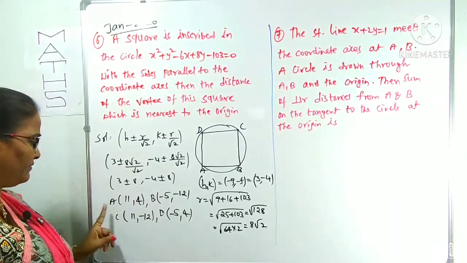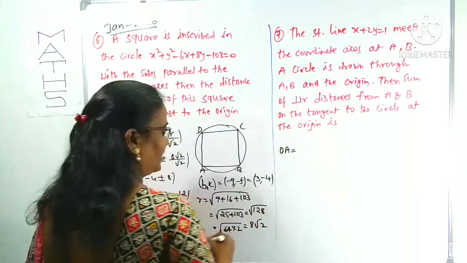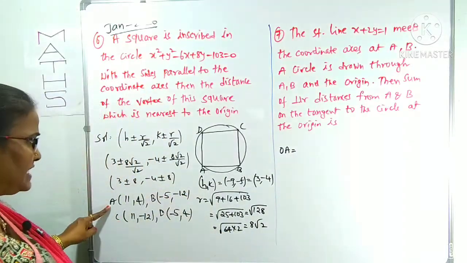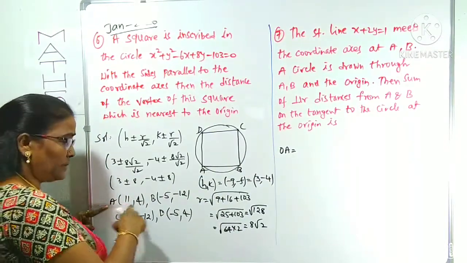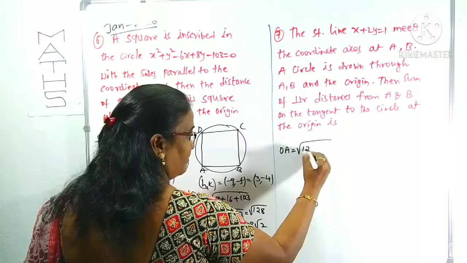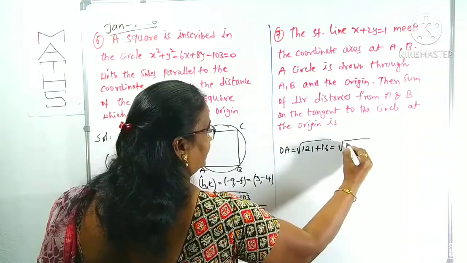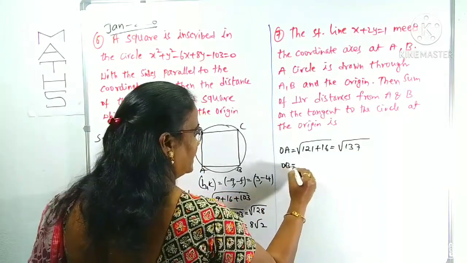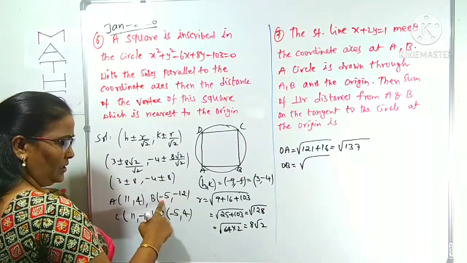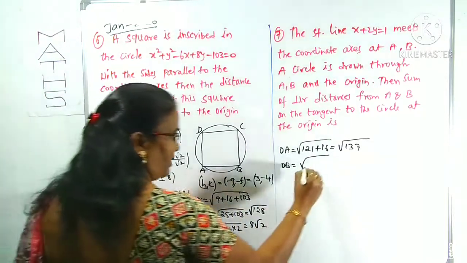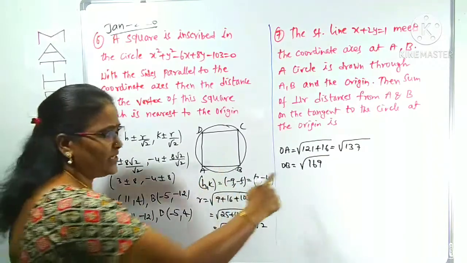Now we can find out distance of these 4 from the origin. First of all, OA distance I am finding. Origin means what? 0 0. OA distance from origin to this A means root over 11 minus 0 whole square, 11 square 121 plus 4 square 16. This is root over 137, right. OA distance. Now OB distance from O to the B point. Here simply squaring and adding, 25 plus 144, 169. We can leave like this only. 169 root is 13, you know well, but for comparison purpose we can leave like that only.